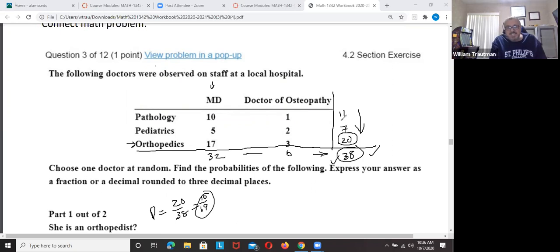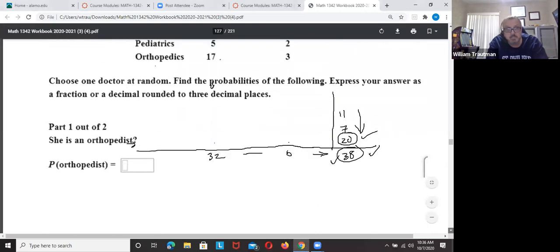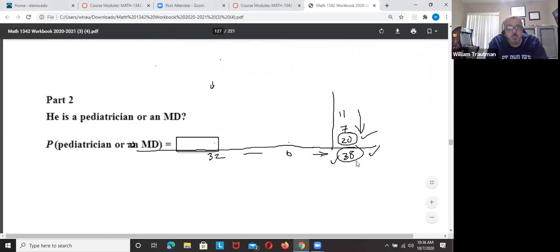Does everybody see that? Orthopedist and orthopedics is the same thing, and there are 20 of them altogether. 20 out of 38. All right, so I'm going to go to the next. Let me erase that answer. That's 10 out of 38, or 10 out of 19. I'm sorry, it reduced. Number 2, he is a pediatrician or an MD.